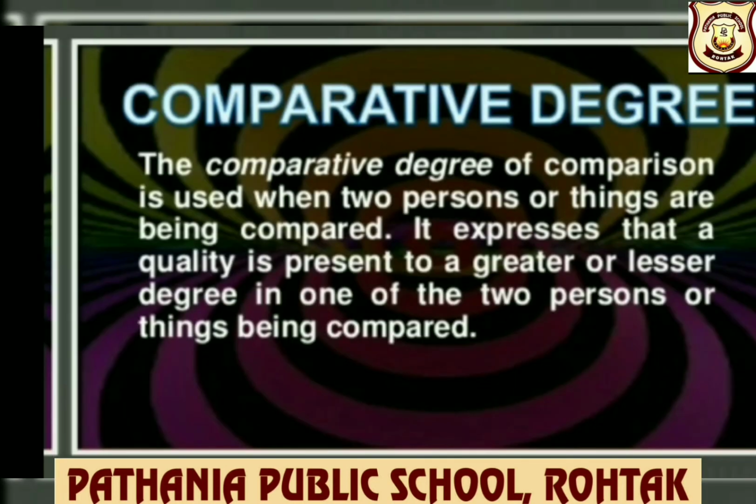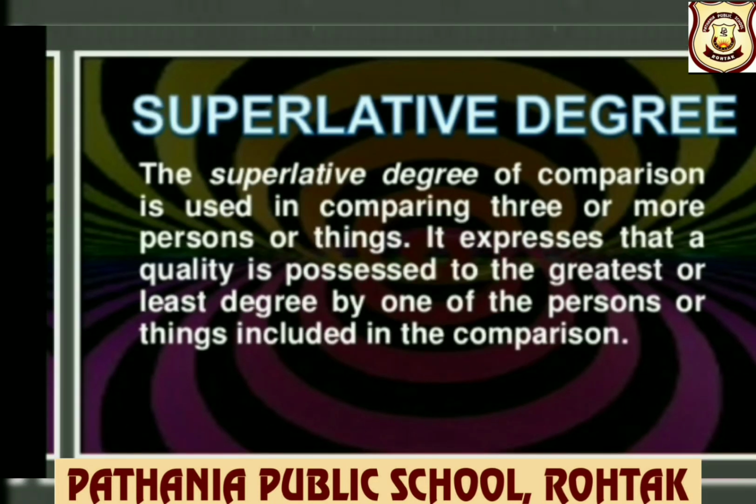Comparative degree. The comparative degree of comparison is used when 2 persons or things are being compared. It expresses that the quality is present to a greater or lesser degree in one of the 2 persons or things being compared. Superlative degree.